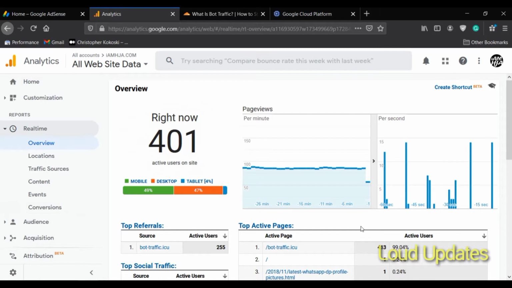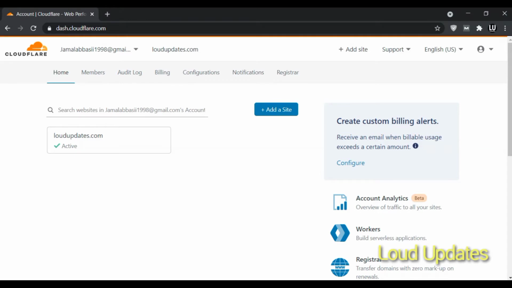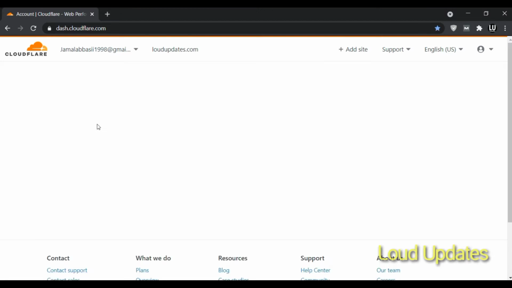Let's begin with how to stop this type of traffic. My domain is on GoDaddy, but I am managing my domain from Cloudflare. Maybe your domain is on domain.com, Namecheap, Bluehost, or different domain providers. I am managing my GoDaddy domain from Cloudflare. Cloudflare is the best tool to manage your website. Maybe your website is on WordPress, Blogspot, or different website managers. So let's begin with how to protect your website.